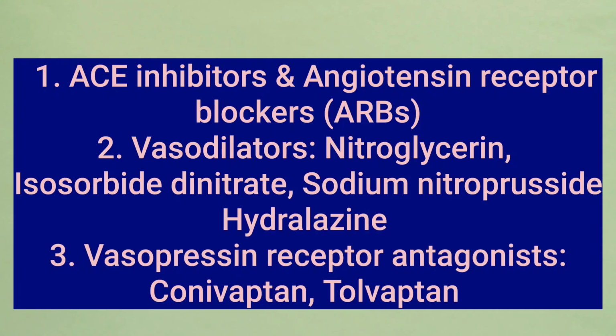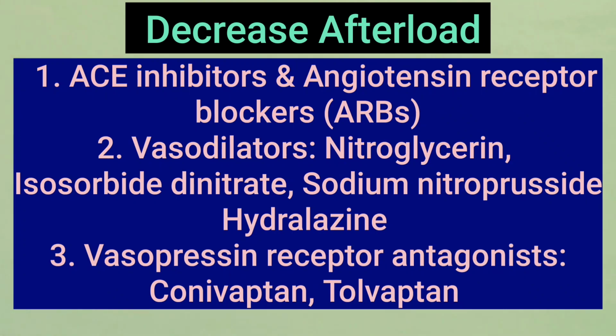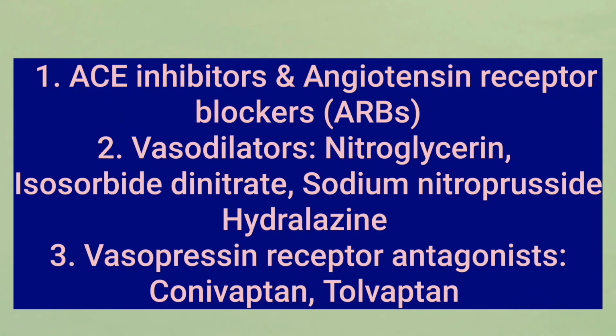The various classes of drugs that are included in this category are ACE inhibitors and angiotensin receptor blockers. Secondly, vasodilators that include venodilators and arterial dilators that produce direct action on blood vessels. The drugs are nitroglycerin, isosorbide dinitrate, sodium nitroprusside, and hydralazine. The next class is vasopressin receptor antagonists, which includes drugs such as conivaptan and tolvaptan.